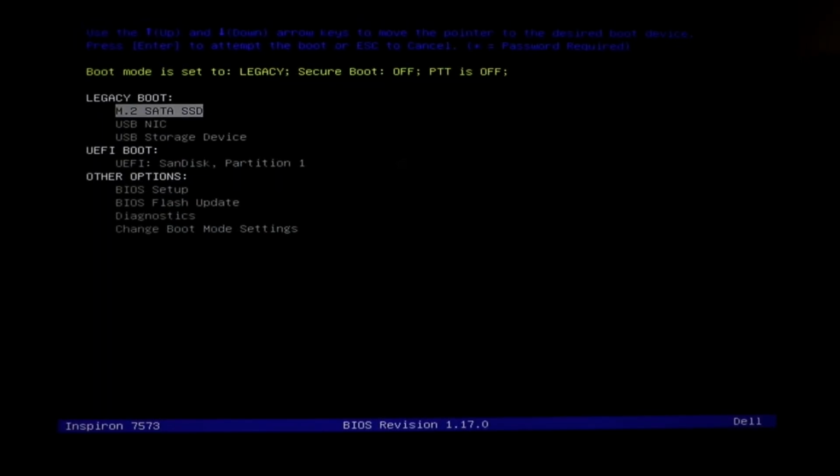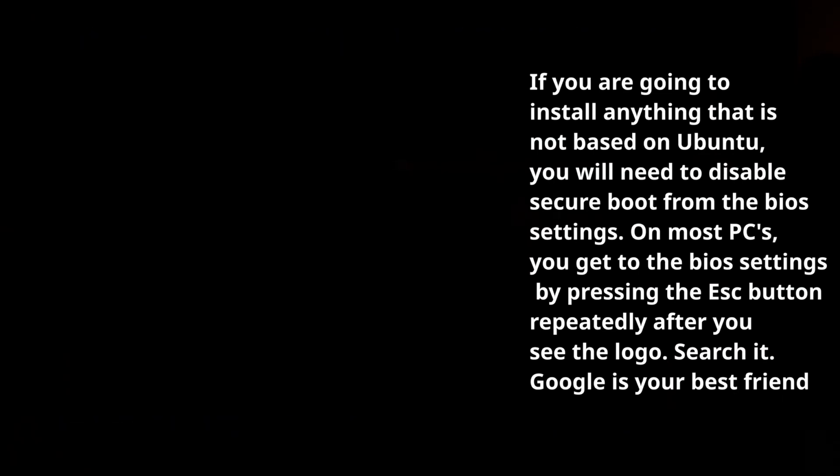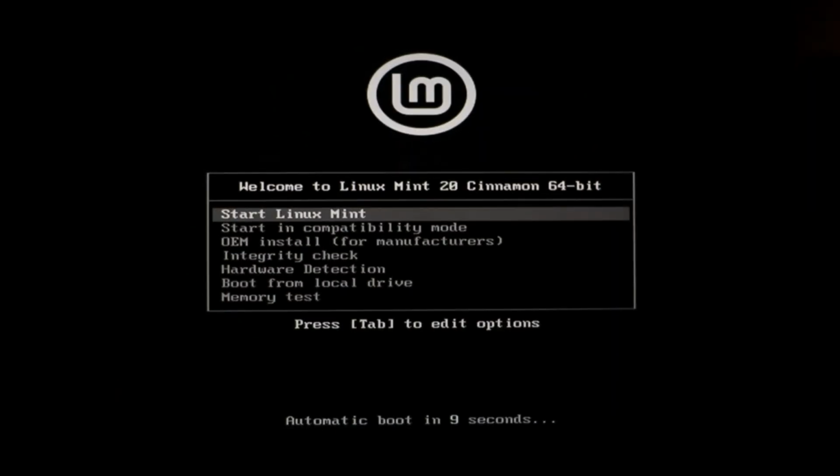And now we're going to see this menu. Come on, camera focus. Okay, so first one is my internal. Second one, I have no idea what that is, but the third one is USB storage device. This is the one that you want to choose. So you click enter now, and you wait for it.